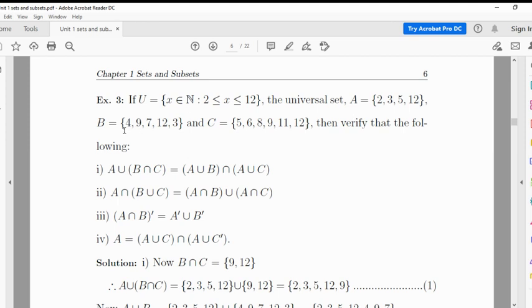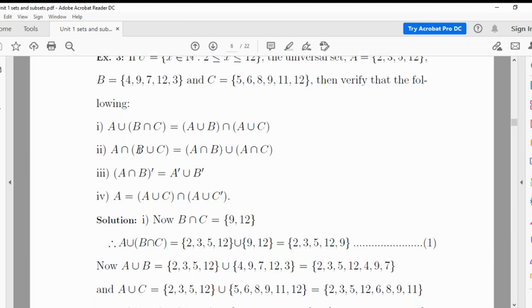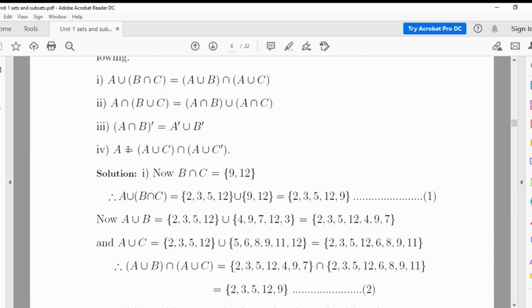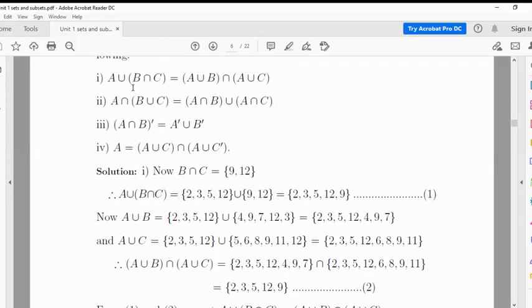So B is equal to this set {4, 9, 7, 12, 3}, and C is equal to {5, 6, 8, 9, 11, 12}. These are the three sets. Then we have to verify A union (B intersection C) is equal to (A union B) intersection (A union C), and the second, third and fourth ones. So first, we have to show this. First, calculate B intersection C.